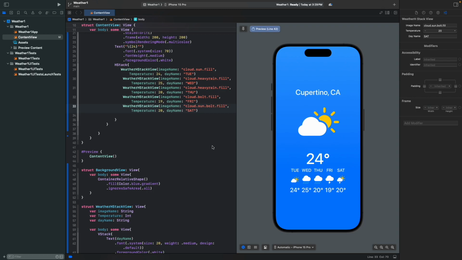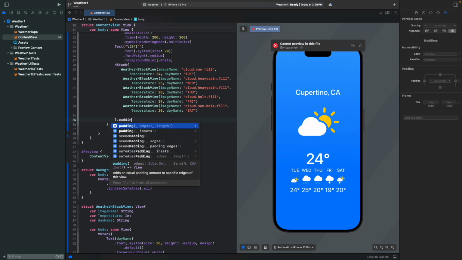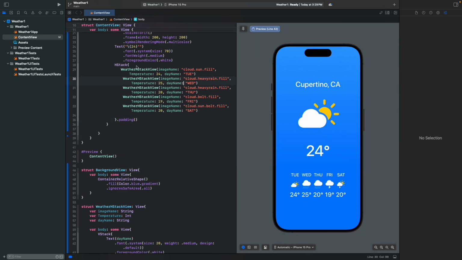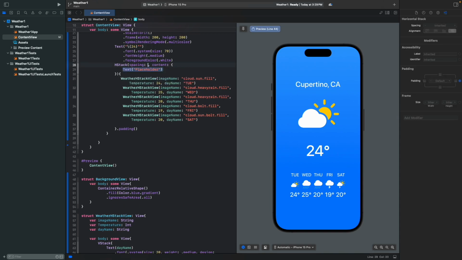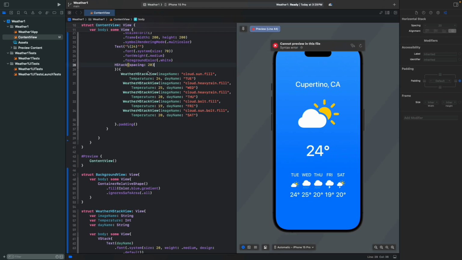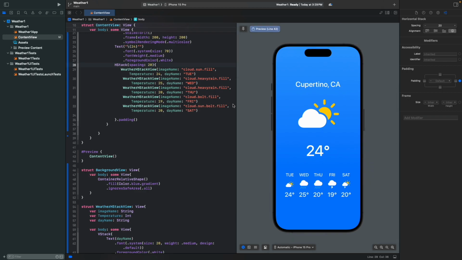So these images look pretty, but they're out of space. We're gonna use .padding, and using spacing here, using 20 and paste. It's gonna give some space between this Tuesday, Wednesday, and these blocks here. So that's how we're gonna make our HStack in our weather app.